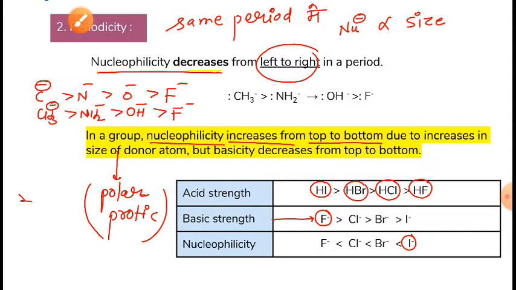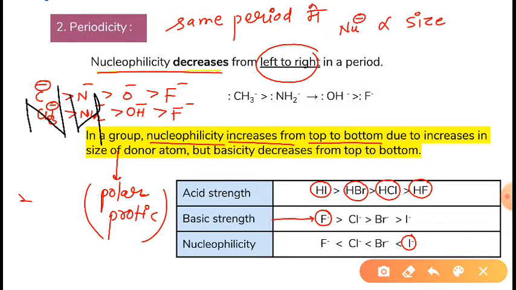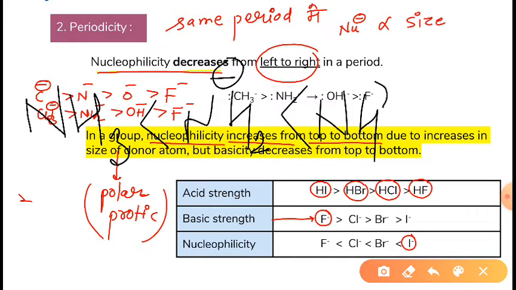One more example. If we compare NH3 with NH2 negative, we can conclude that for the same atom or element, nucleophilicity is directly proportional to negative charge.